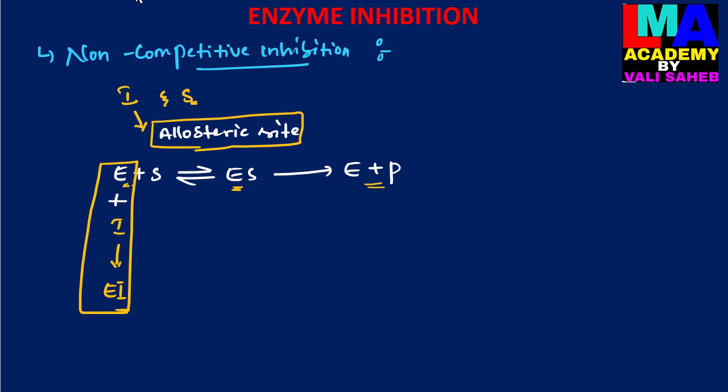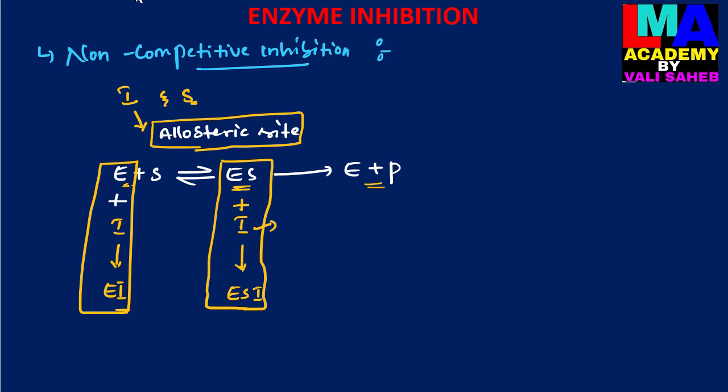Particularly, if the substrate molecule binds with the active site of the enzyme and forms the enzyme substrate complex, here also the inhibitor has the ability to bind at a site other than the active site during the enzyme substrate complex, to form an enzyme substrate inhibitor complex. So here also the reaction will be inhibited by the inhibitor.